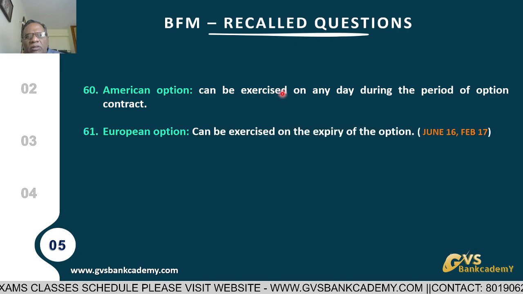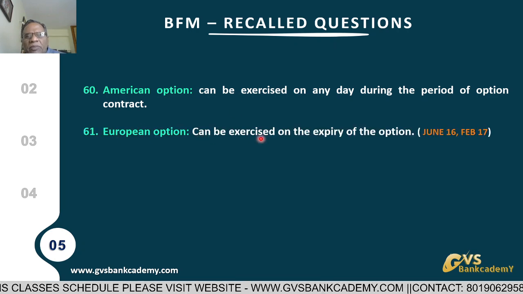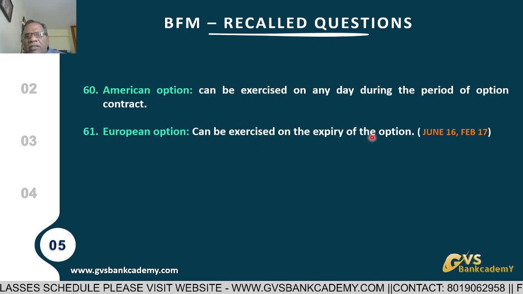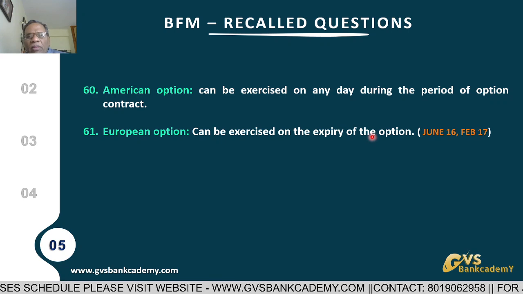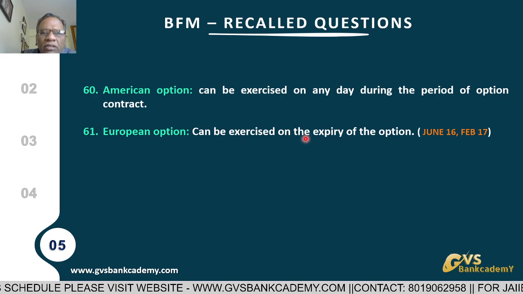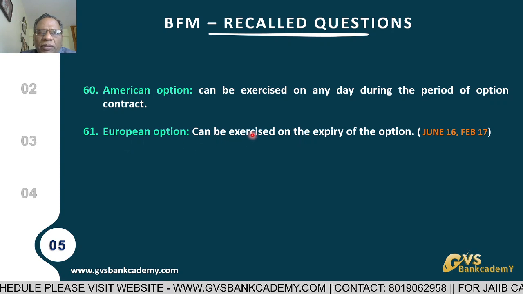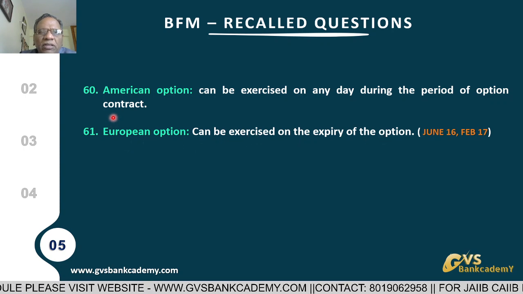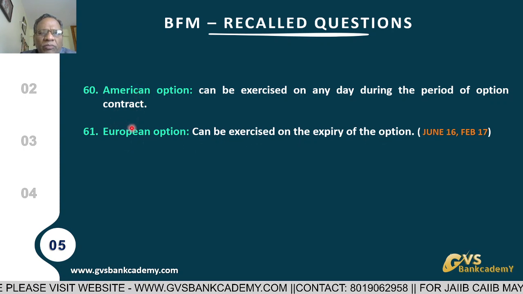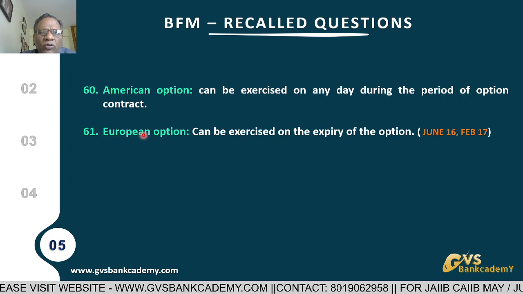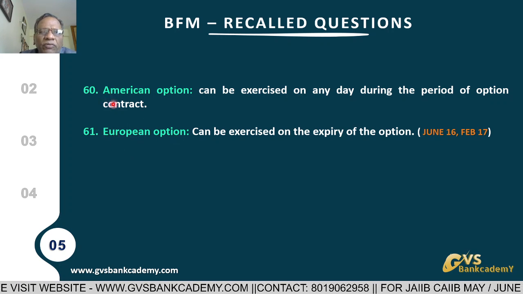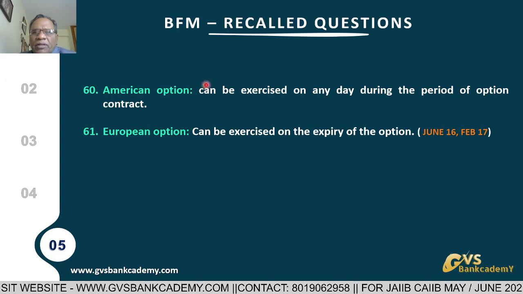Risk is more. A European option can be exercised on the date of expiry of the option. On the date of expiry only, the option contract is going to be exercised. In India, presently, we are following both. Earlier, we followed the European option. Presently, we follow both the European as well as the American option system.